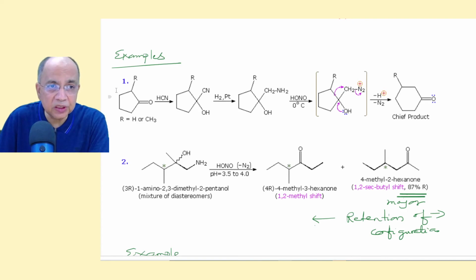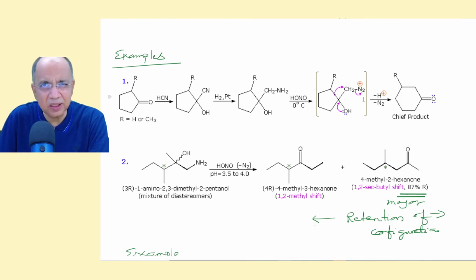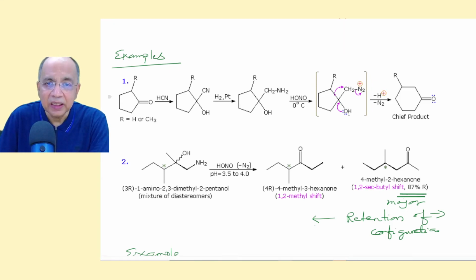Now supposing this is a ketone, you add HCN to give you cyanohydrin, and you reduce with lithium aluminum hydride or hydrogen platinum to give you this primary amine, and this primary amine is treated with nitrous acid at 0 degree Celsius to give you the diazonium compound. This is the Tiffeneau-Demjanov rearrangement, under this semipinacol, and then there is no chance that anywhere the carbocation can be formed here. If the carbocation is formed, it is never formed.